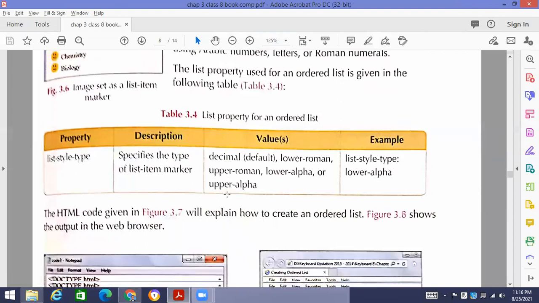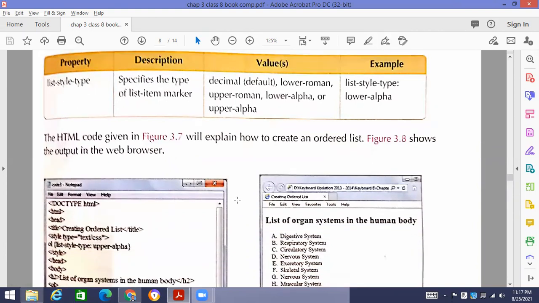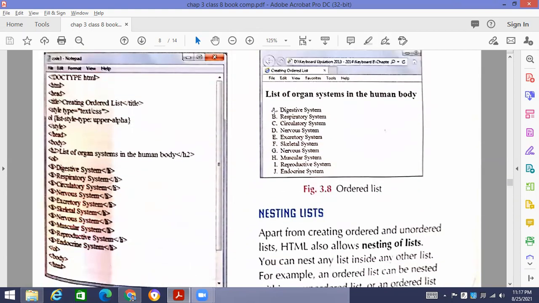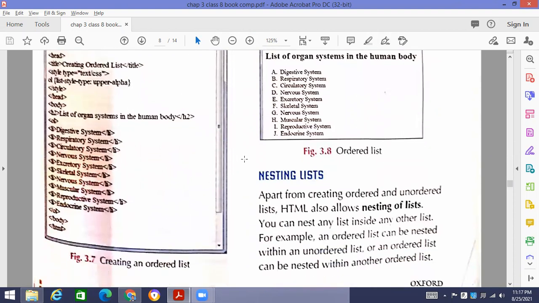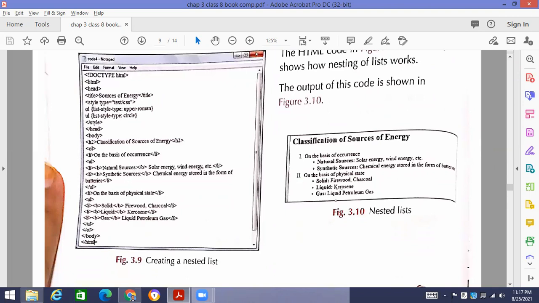Anyway, come to the next point. In the ordered list, we can take decimal, lower Roman, upper Roman, lower alpha, upper alpha. These are all the options that we can use, and I had given you the programs. This is a program written in your book. Nesting lists are also there. Nesting list means when there is a list inside a list. So how are we going to apply the nesting list? The code is already visible in front of you.